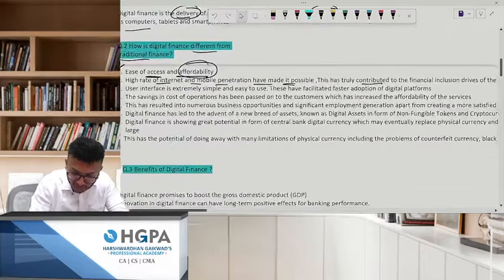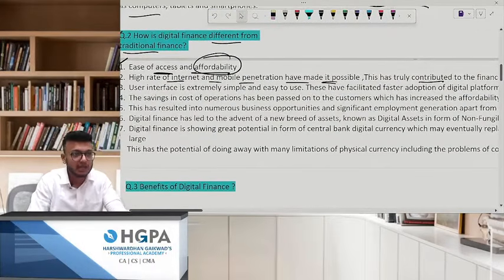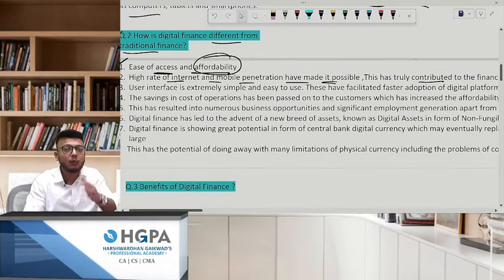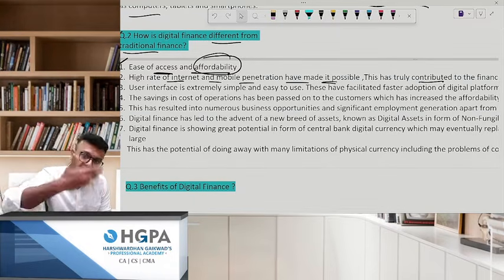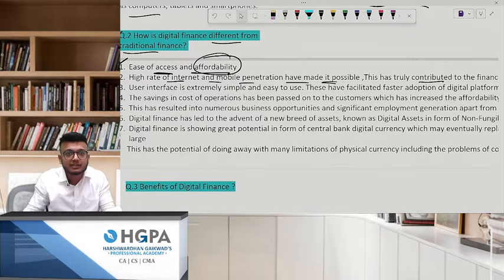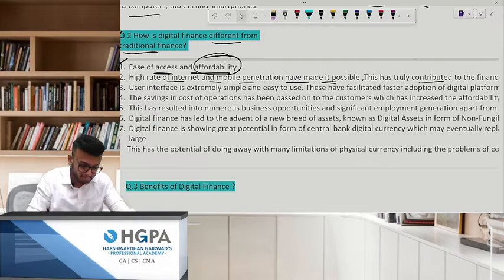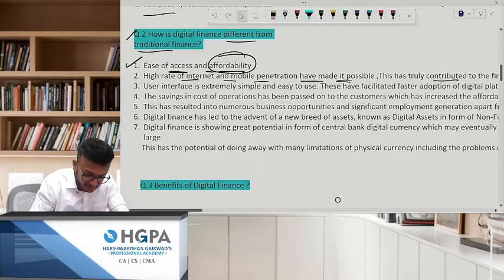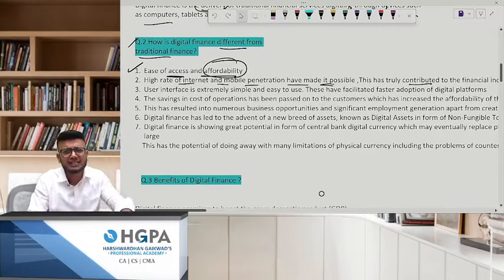This has truly contributed to financial inclusion drives. Now tell me one thing. Internet has penetrated everywhere. For one minute if the net is not there, your BP will go up and down. My share market is gone, I have a loss, my lectures are not visible. All this is going to happen. Next: the interface is extremely simple and easy to use. Obviously, it's so simple.